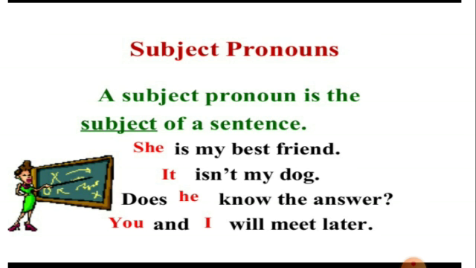Next, coming to the subjective pronouns. A subjective pronoun is the subject of a sentence. Either it may be a name or it may be a pronoun like he, she, it. She is my best friend. What is the subjective pronoun here? She. It isn't my dog. What is the subject here? It. Does he know the answer? So, he is the subjective pronoun here. You and I will meet later.